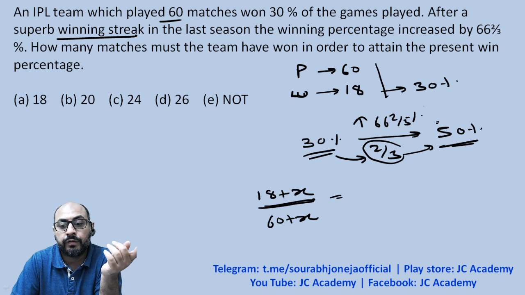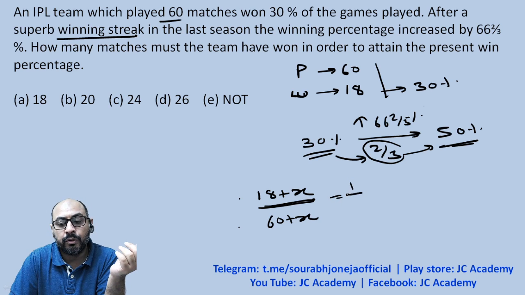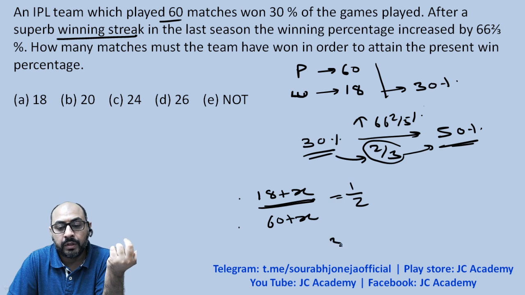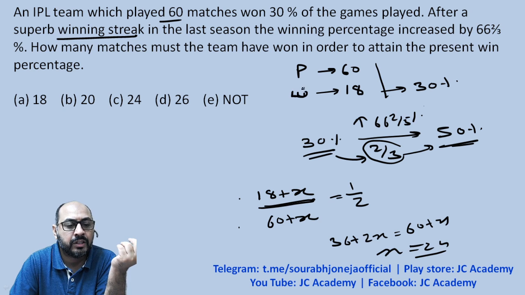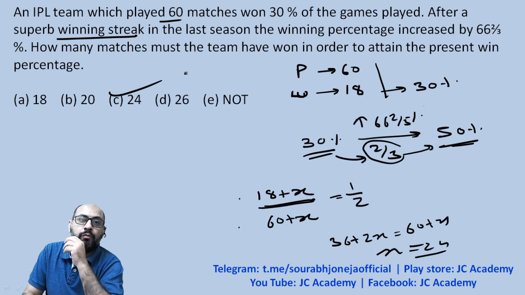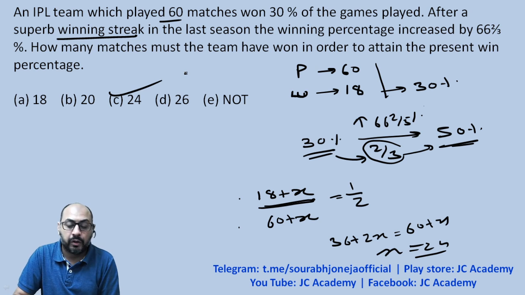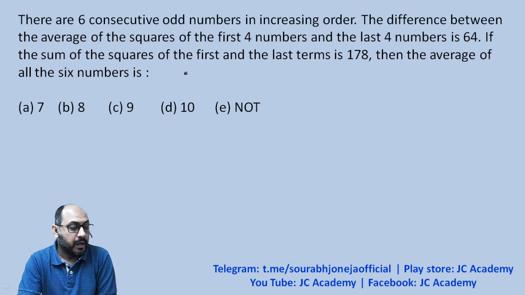And the ratio is 50%. So the numerator is 50% of the denominator, which will be equal to 1 by 2. So 36 plus 2x is equal to 60 plus x. So x will be 24 over here. So 24 matches is what they have to win one after the other without losing a single match.